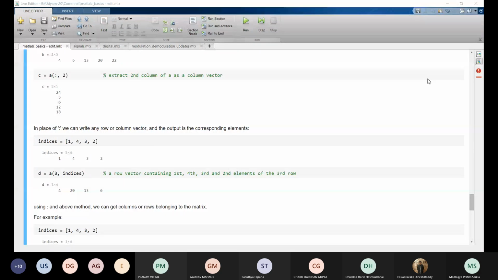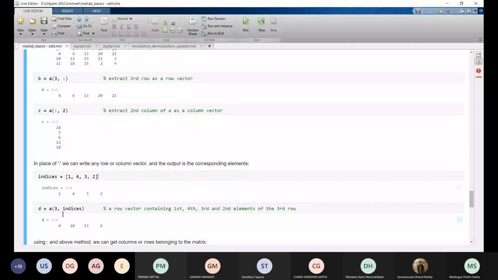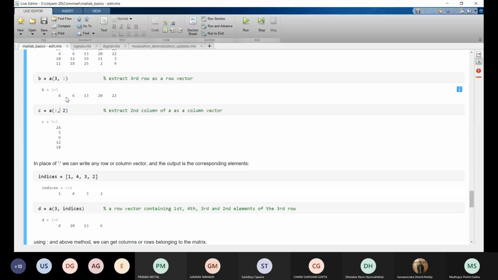Here we defined a row vector of values 1, 4, 3, 2, and if we do A of 3 comma indices, we will have values of matrix A from the third row. Yeah, this is the third row, right? 4, 6, 13, 20, and 22.